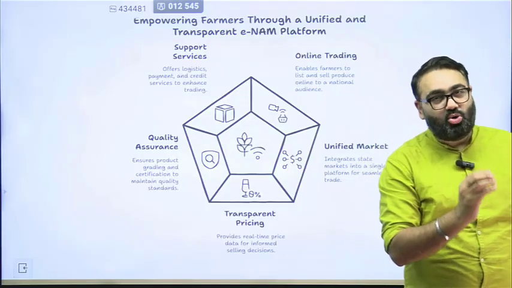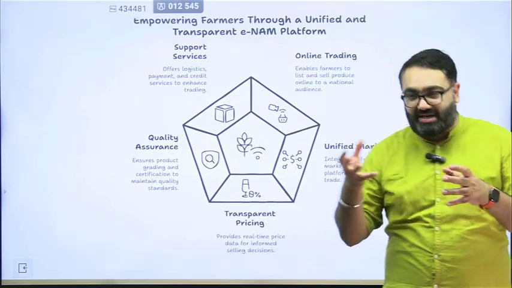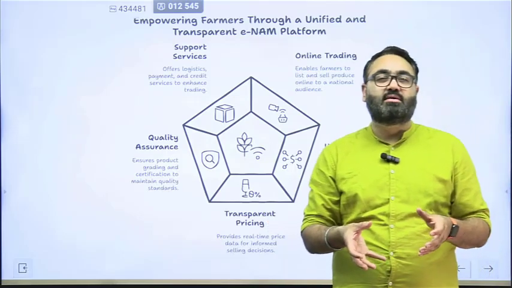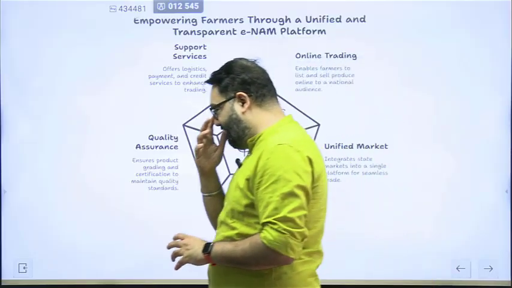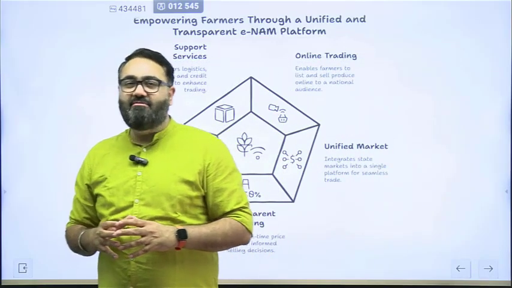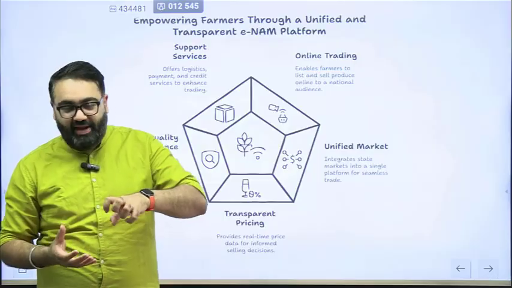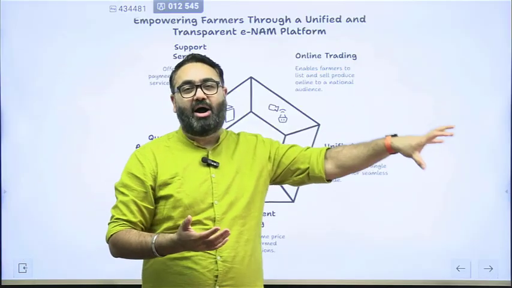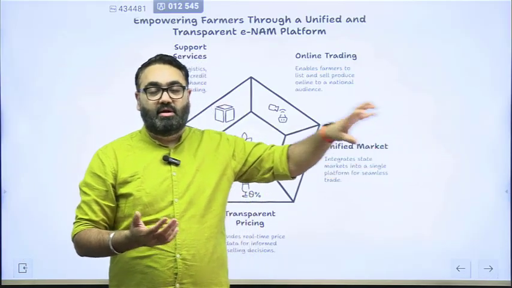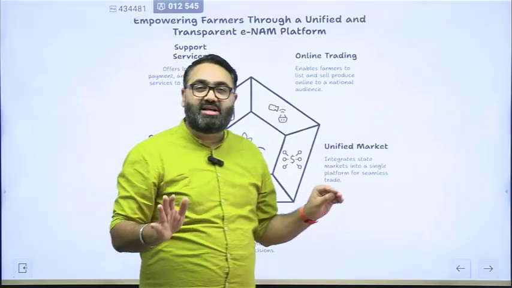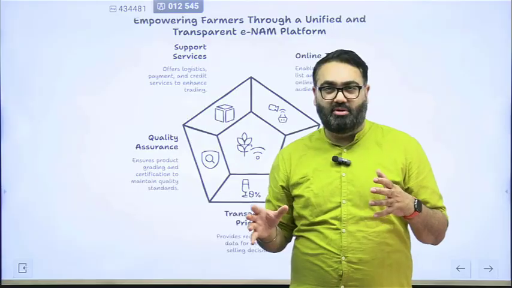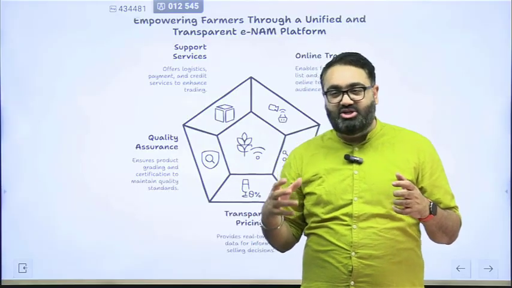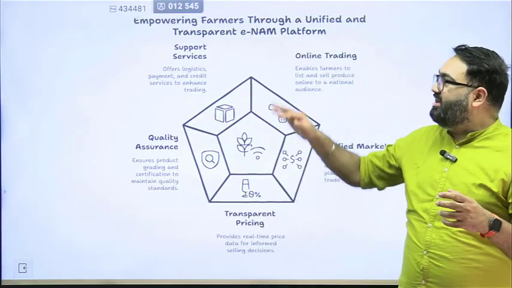It has to be through the APMC mandis only because testing and so on has to be done there. Most of the states, not all, but most of the state governments have now collaborated to make sure that APMCs have become a part of NAM. Even today, not all APMCs are a part of the e-NAM portal, but most of them have become a part of it. It is a win-win situation for the farmers. This is what e-NAM is doing.